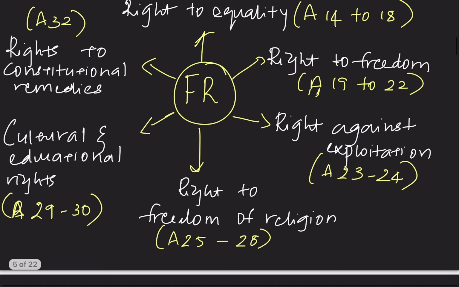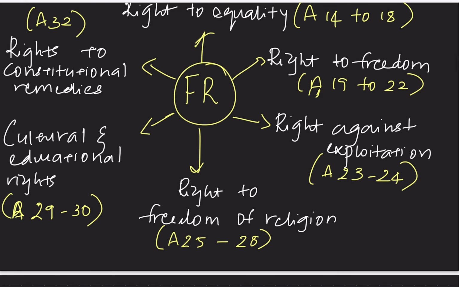In classification of fundamental rights, we studied that there are 6 fundamental rights, and we had also covered 5 of them: right to equality, right to freedom, right against exploitation, right to freedom of religion, and cultural and educational rights, in detail in our previous video lectures. And we had started with the right to constitutional remedies. That is, we studied the basic introduction to this right.